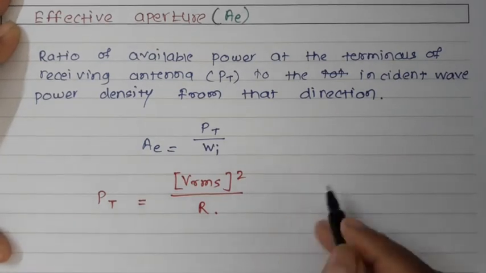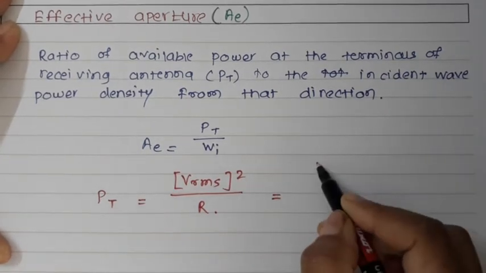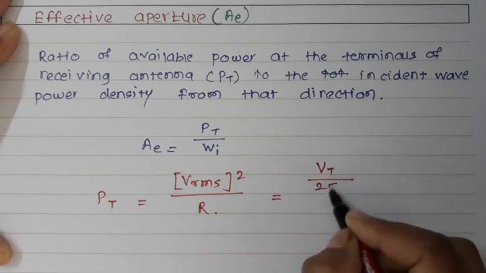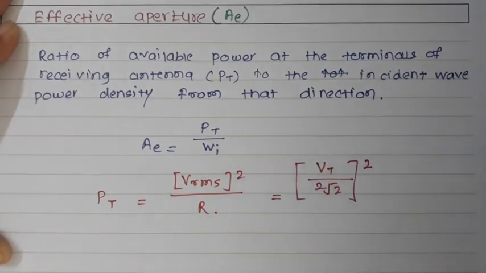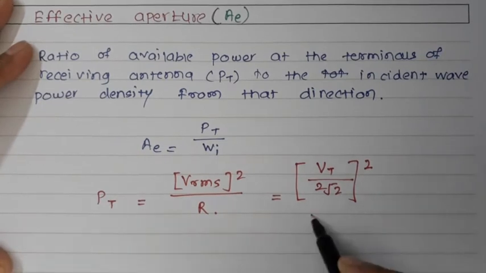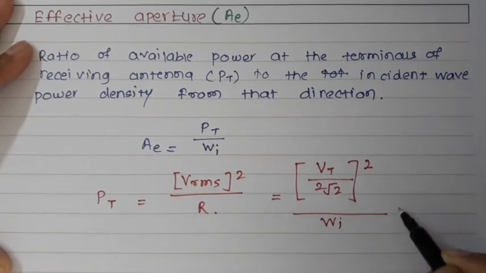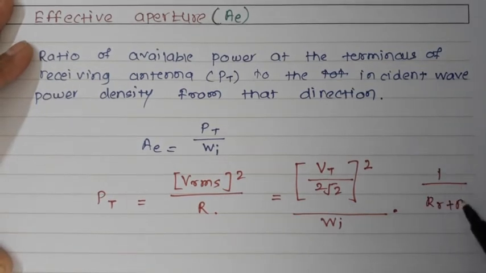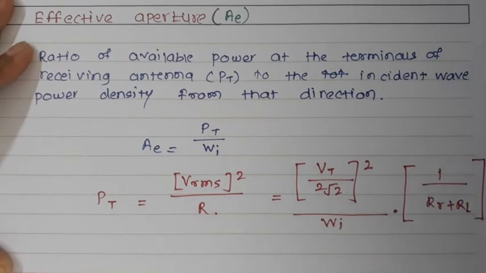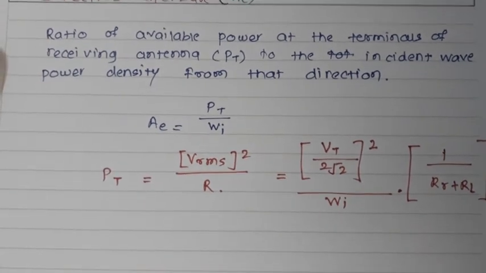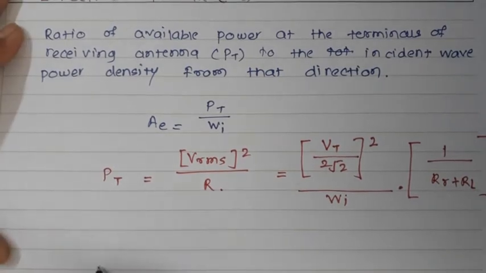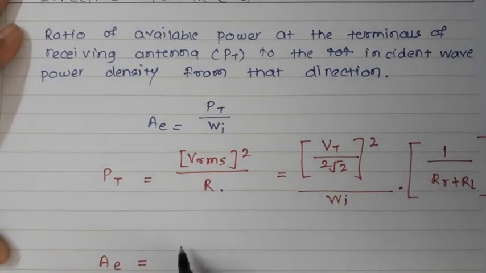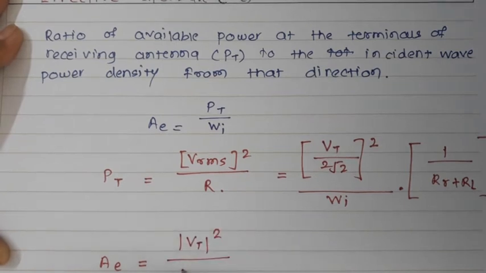So here, VRMS is nothing but the total voltage divided by 2 root 2 squared, and here I need to consider the resistance, which is nothing but RR plus RL. So this is the loss resistance and the radiation resistance, which we have already gone through. If I elaborate this, I'll get VT square divided by 8 WI times 1 divided by RR plus RL.